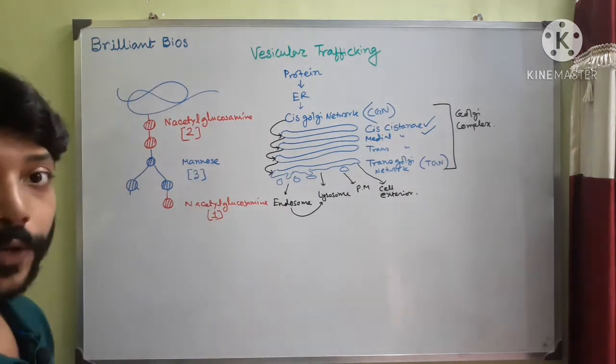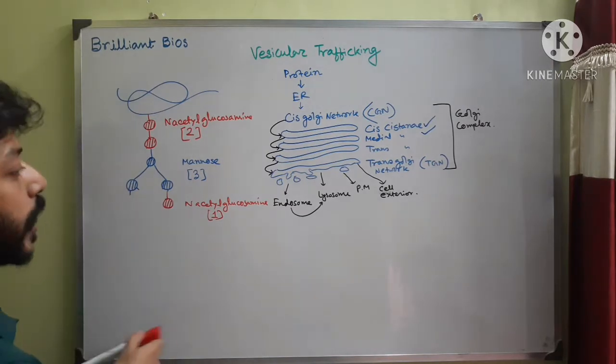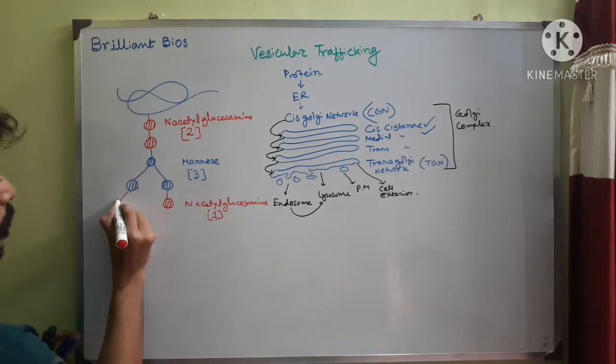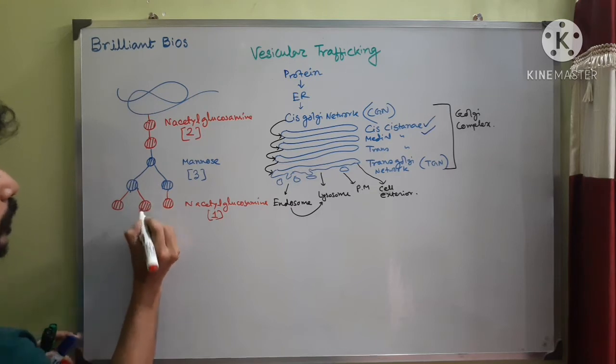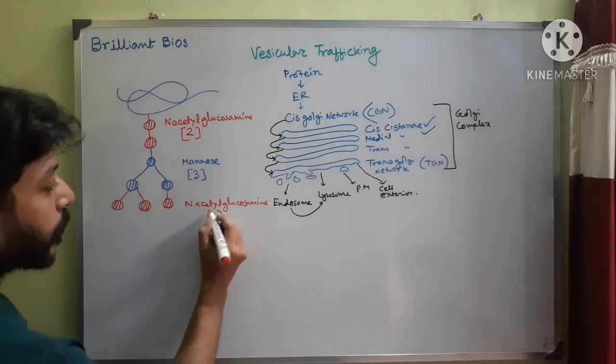The number becomes 3, and another 2 N-acetyl glucosamines are added. So ultimately the number of N-acetyl glucosamine becomes 3.